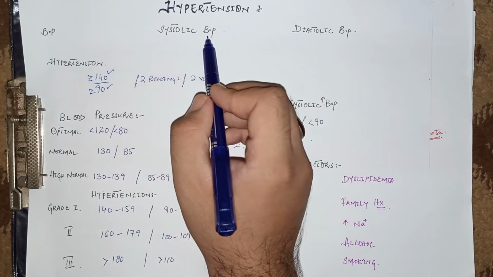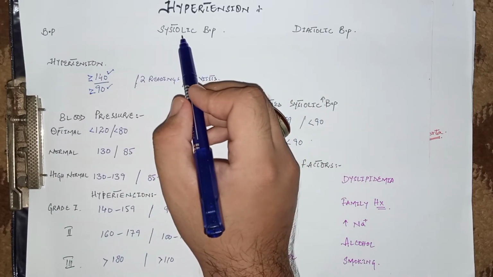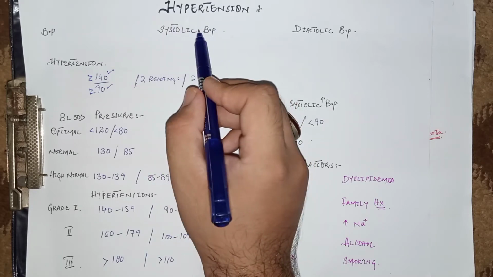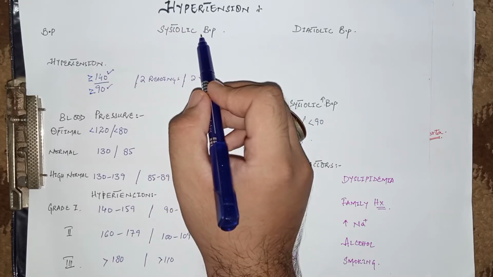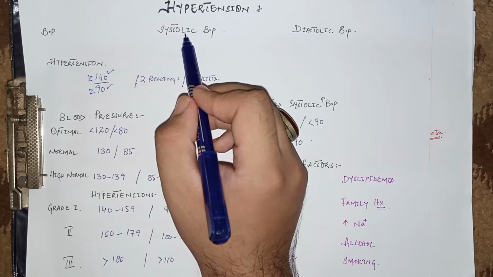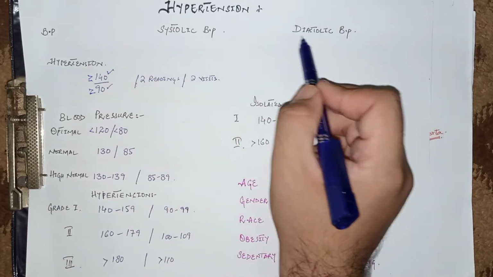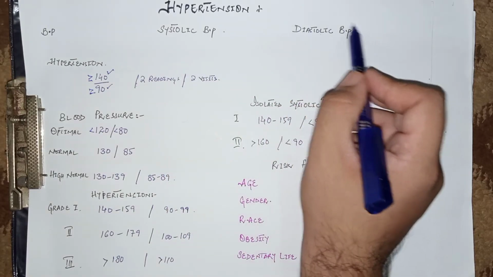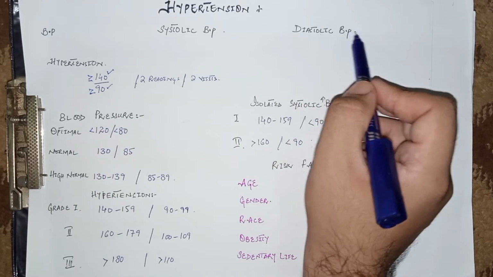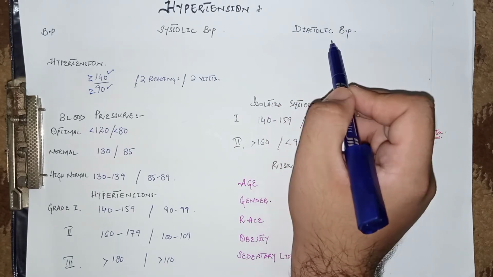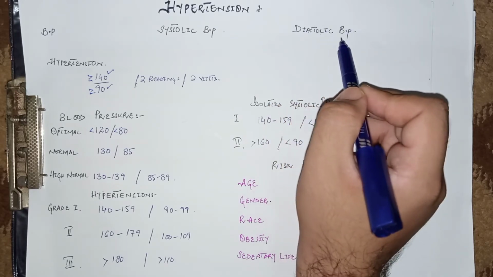So what is systolic blood pressure? It is the pressure exerted by the blood on the walls of the arteries during the systolic phase of the heart, or during the contracting phase of the heart. Now come to the diastolic blood pressure. It is the pressure exerted by the blood on the walls of the arteries during the diastolic phase, or during the relaxing phase of the heart.